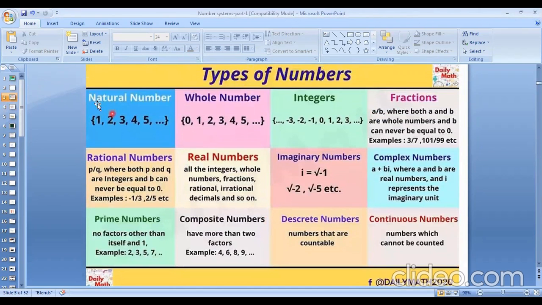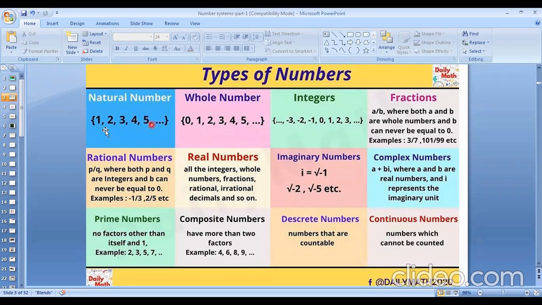First of all, what is natural number? Actually, the number which is used for counting is called natural number. That means the number we got from nature. Actually, this number we got from nature, and it starts from 1, 2, 3, 4, 5, dot dot. That means it's never finished. That means this is not bounded. That means it stands to infinity.